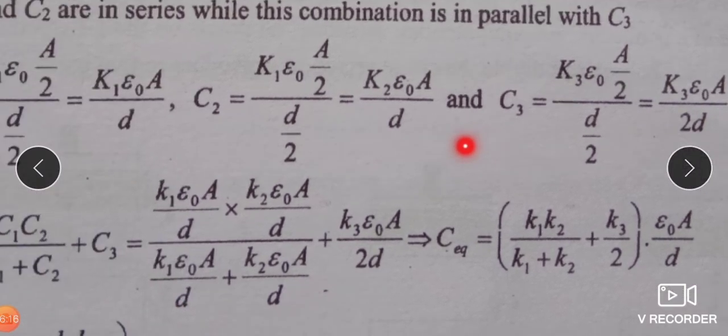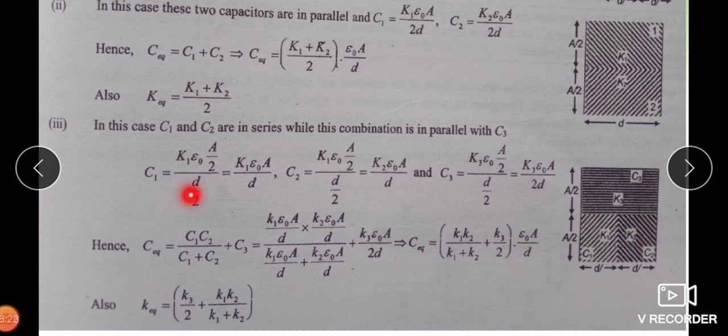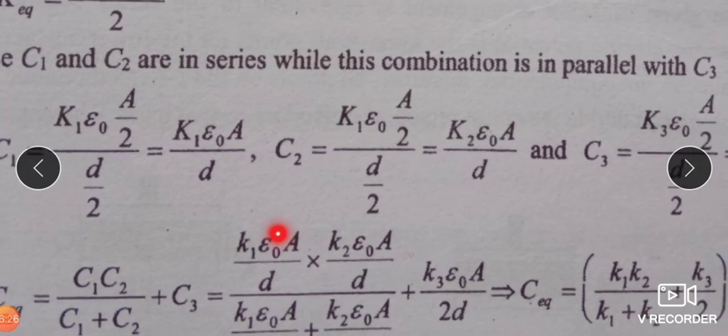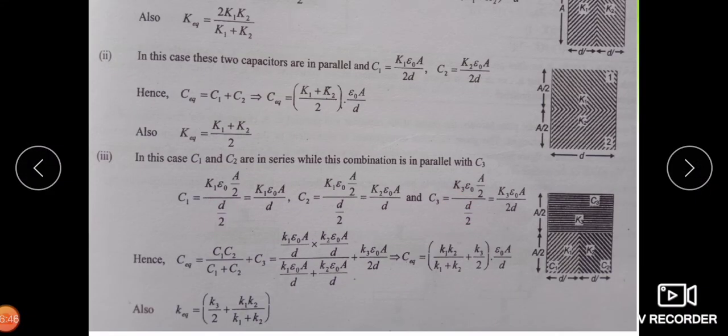Finally it is K3 epsilon 0 A upon twice D. And for the two series slabs, the capacity C1 is equal to K1 epsilon 0 A upon 2 upon D upon 2, which is equal to K1 epsilon 0 A upon D, and C2 is equal to K2 epsilon 0 A upon 2 upon D upon 2, which is equal to K2 epsilon 0 A upon D. The combined capacity of this series part is given by the series formula, and the combined capacity of the upper and lower parts can be found using the formula for the parallel part.